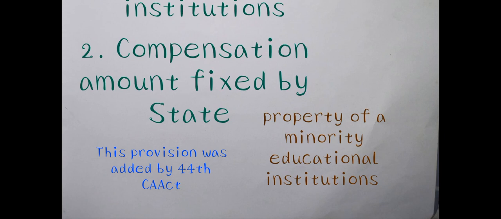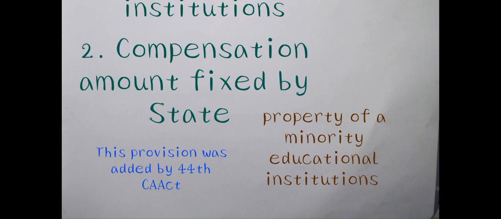Whenever there is compulsory acquisition of that minority educational institution, there is a compensation amount. Compensation means awarding money for any loss. This important provision was added by the 44th Constitutional Amendment Act 1978, for the protection of the minorities' rights.